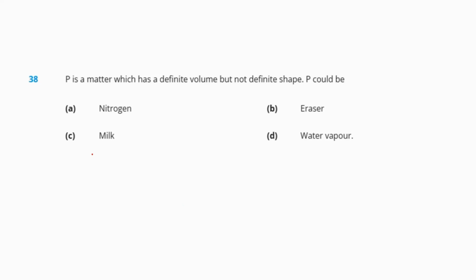Question number 38. P is a matter which has a definite volume but not definite shape. P could be nitrogen, eraser, milk, or water vapor. So as P has definite volume but not a definite shape, we can say that P is a liquid. Correct? So liquid can be milk, whereas nitrogen and water vapor are gases, while eraser is a solid. So our correct answer is option number C.